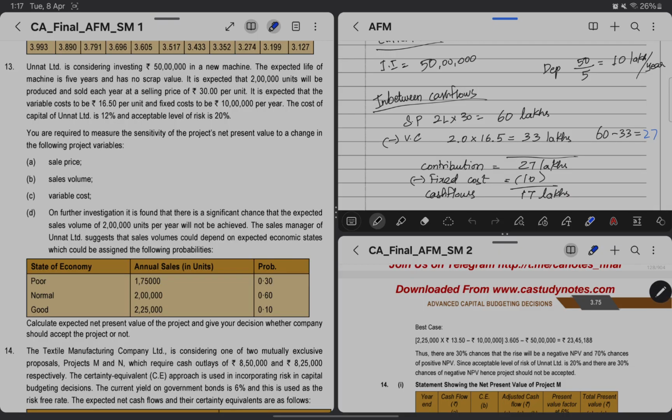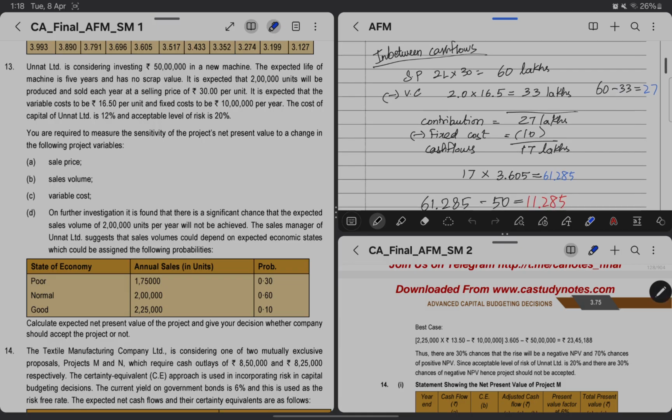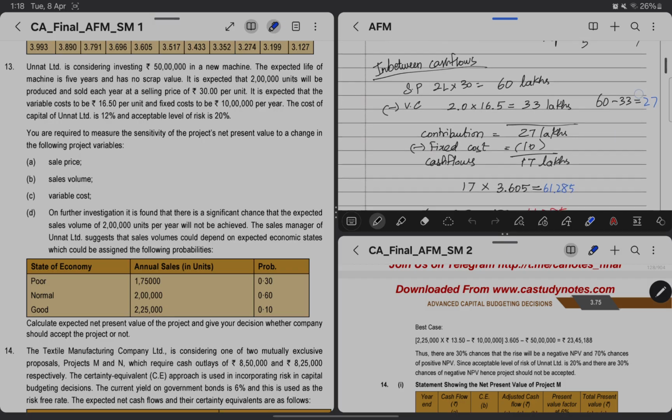But even if we calculate depreciation, they have not given any tax rate, so there will not be any impact, because the tax benefit on depreciation would be the only effect. Depreciation is a non-cash item, so anyway it will not come into our cash flows. If a tax rate is given, then we have to consider the tax benefit on depreciation, but as of now there will not be any change here. So for depreciation we don't need to do anything.